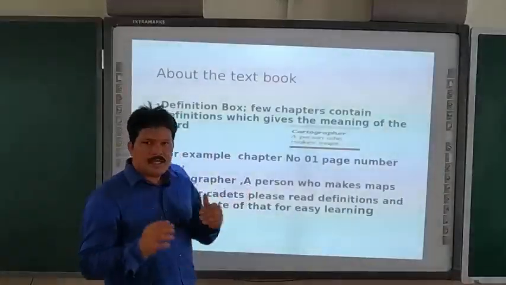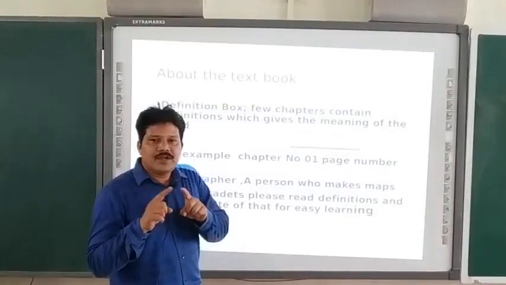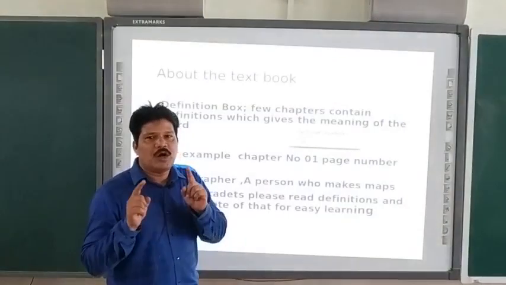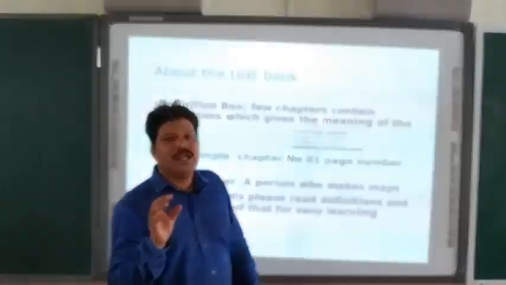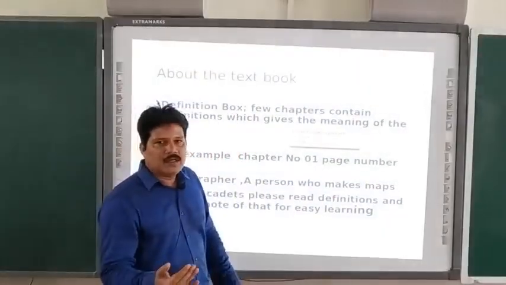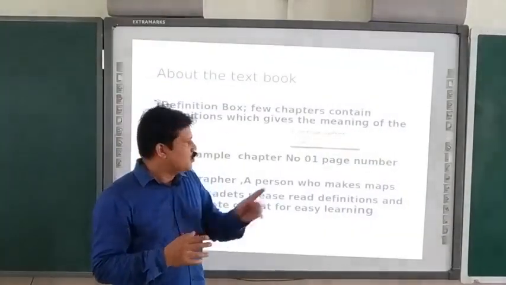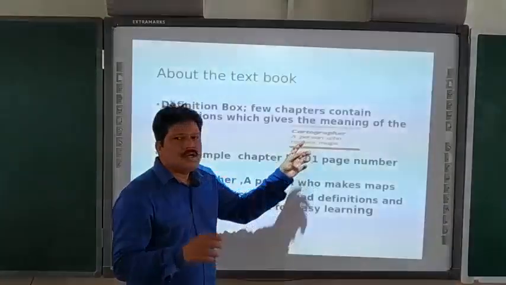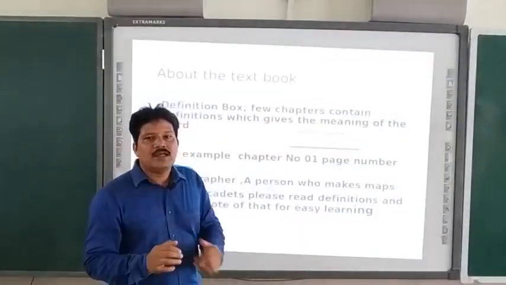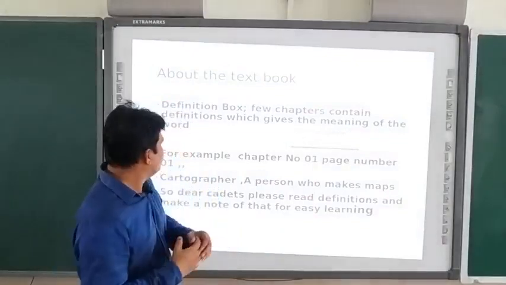Like this, in every chapter there is a definition box. So what you have to do before reading the chapter is make sure that you read this particular definition box so that you can understand the chapter in an easy way.